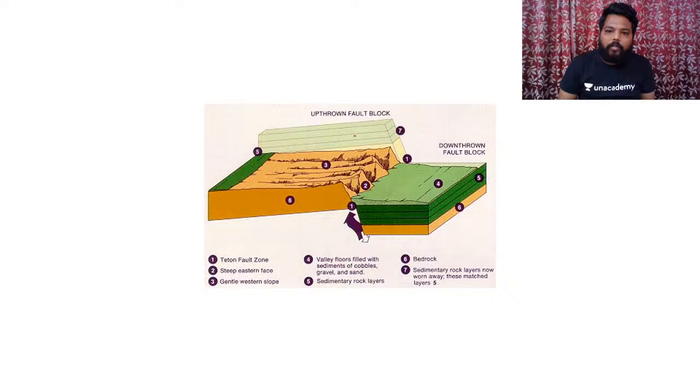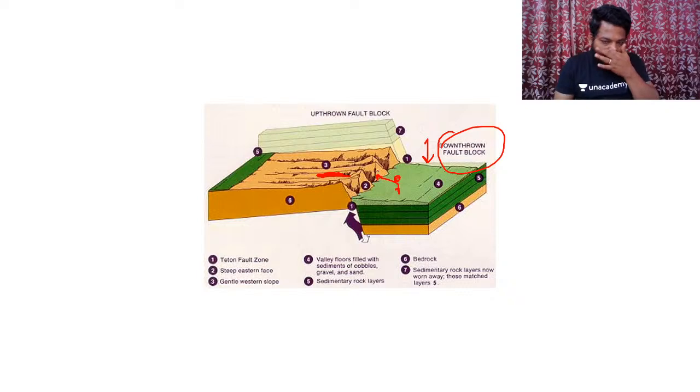Clear? So if you see, when any block is moving downward, it is called the down thrown fault block, and this is the up thrown fault block. When the down thrown fault block subsides, we have the resistant region, and when you stand here and watch them, they appear like block mountains. Clear?